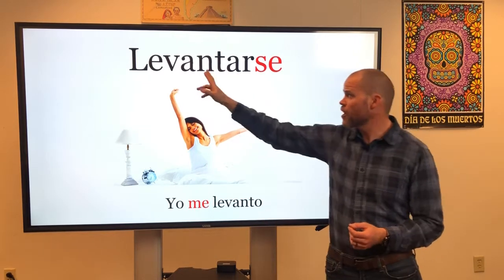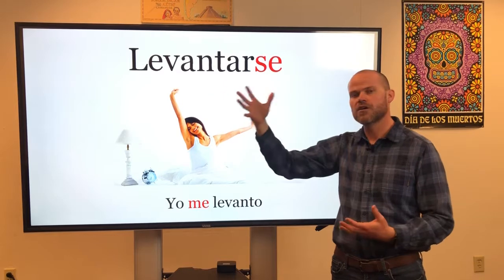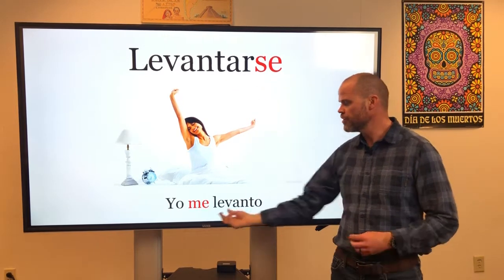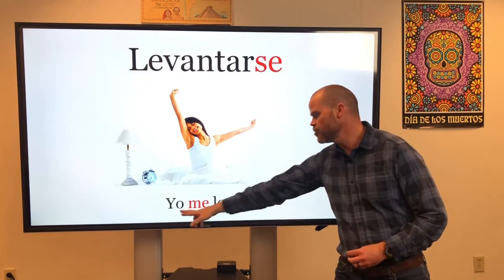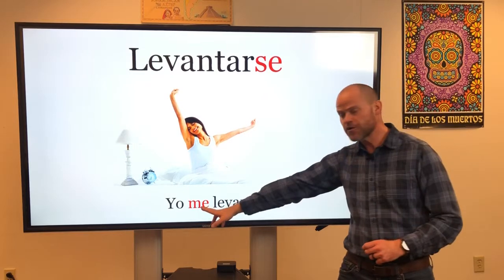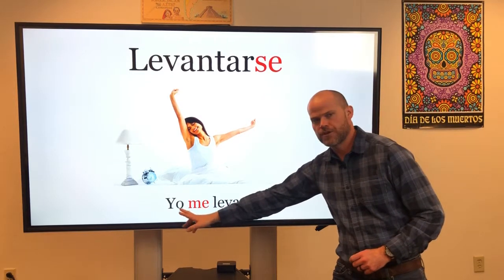So if I want to conjugate this in the yo form, I need that yo reflexive pronoun, like we saw in the previous slide, me, right? And I put the reflexive pronoun before the verb. So yo me levanto would be I get myself up. Notice the reflexive pronoun goes after the subject pronoun.